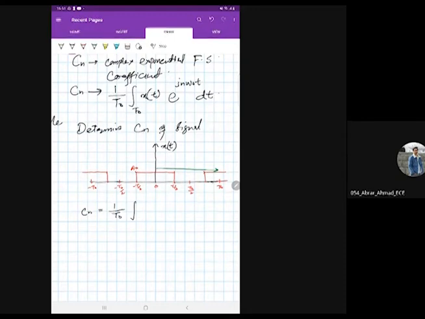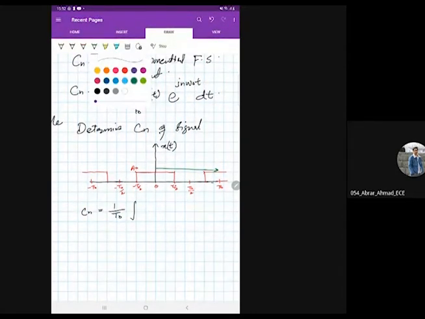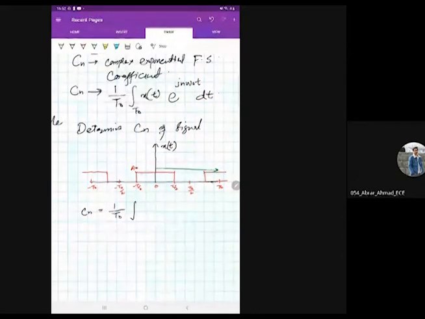So in this question we can see what the time period is. We will set the limits according to where the signal is present. For example, the signal is present in this area.